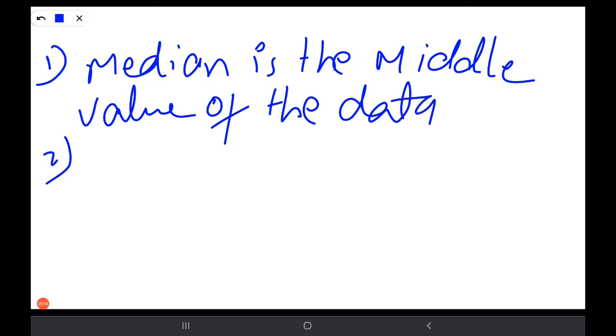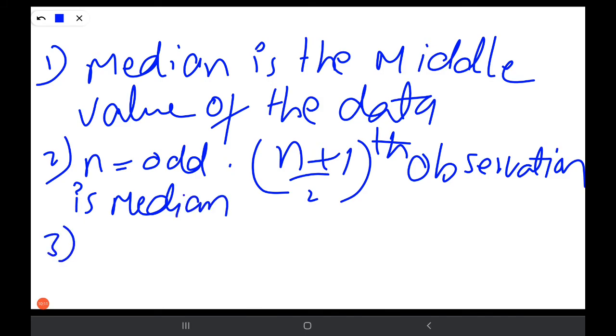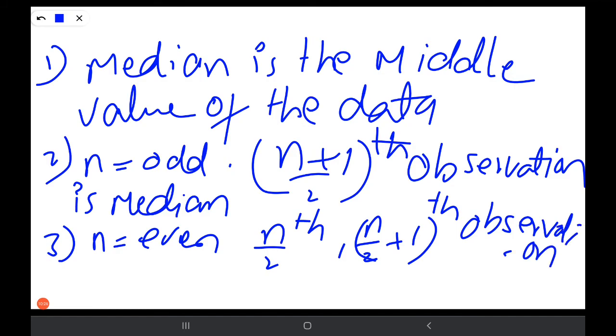Number two, if n is odd, the n plus 1 by 2th observation is the median. If n is even, the n by 2 and n by 2 plus 1th observations' average is the median.